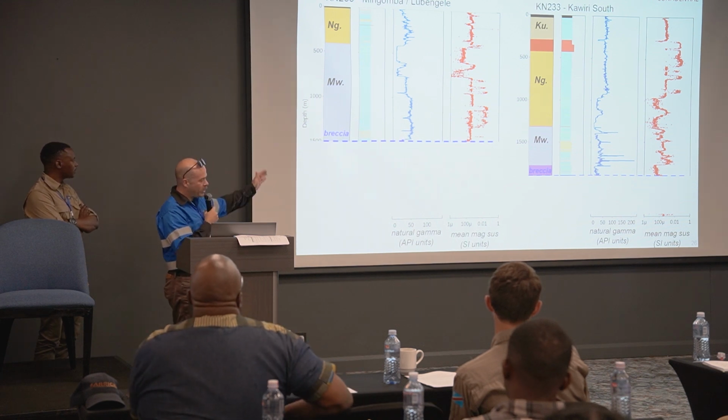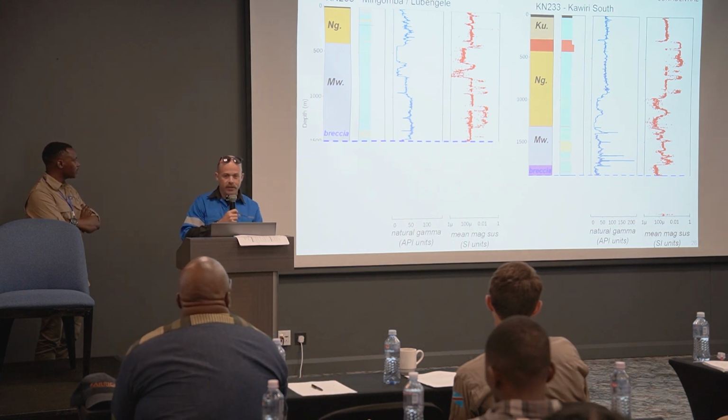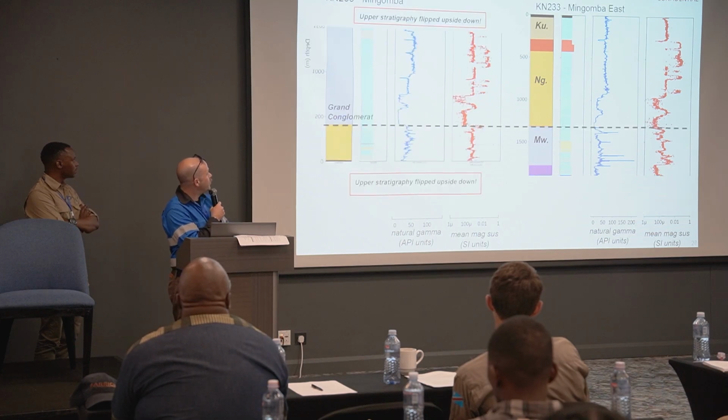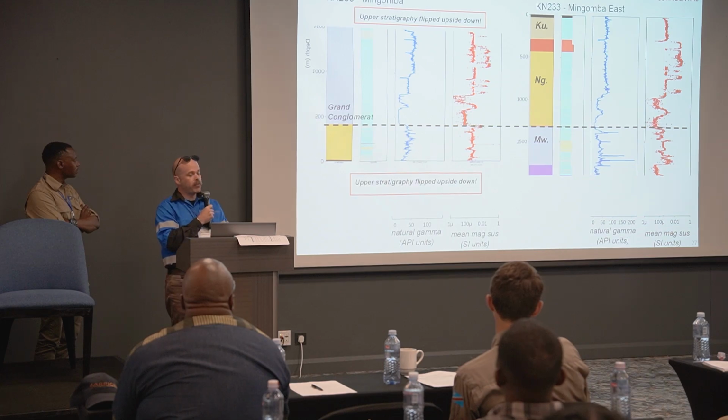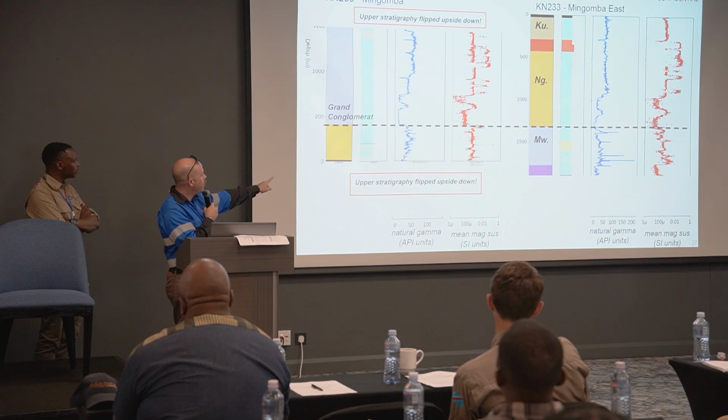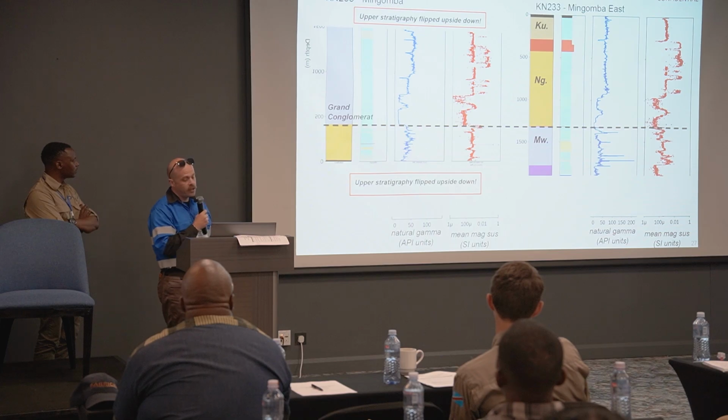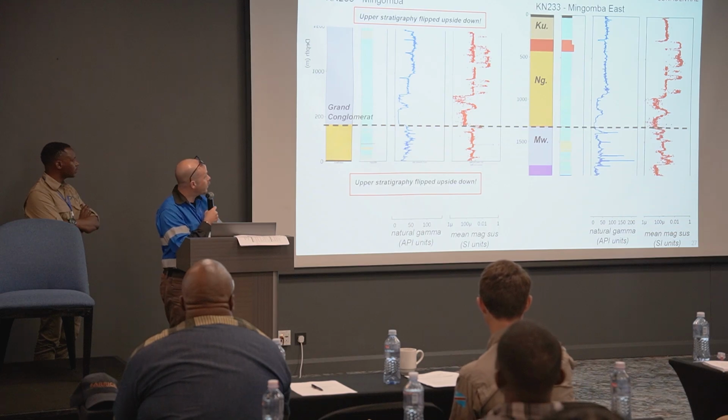And again, this is looking only at the breccia and above, and we cut these holes at that level, and then rotated the Lubengula, or the Mingomba area, upside down, and found that the magnetic marker units, which is the red column, I should mention, the blue is natural gamma, but in the red data, which is the magnetic susceptibility, those peaks and valleys lined up much better when we rotated the Mingomba holes above the breccia upside down.